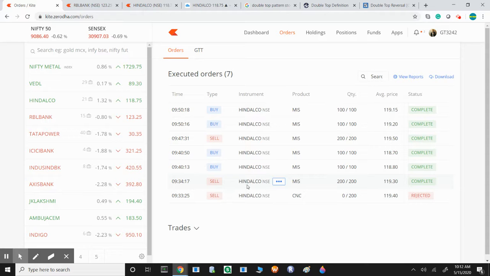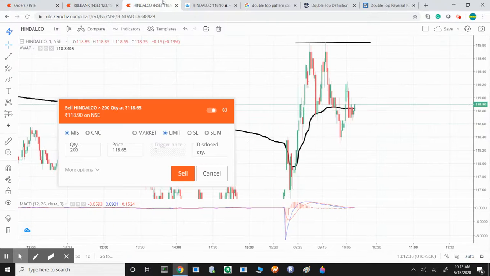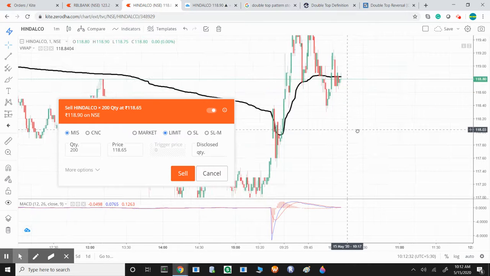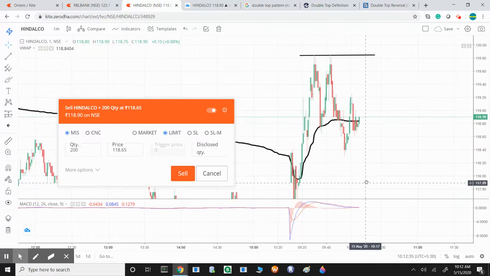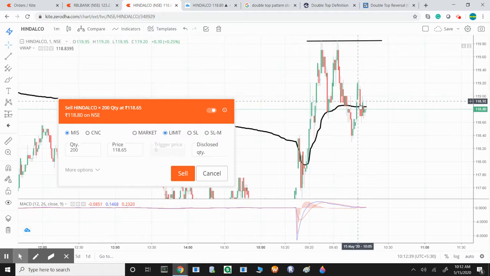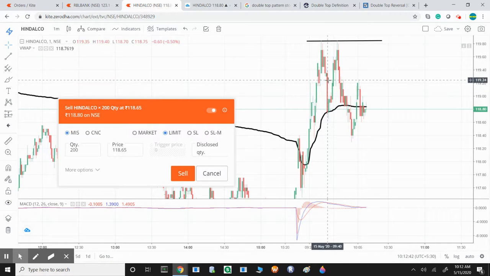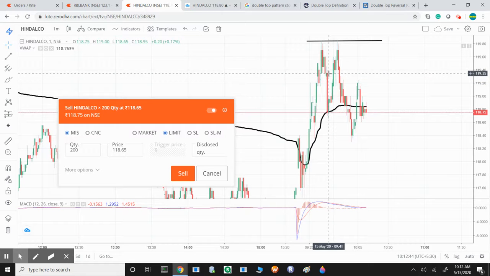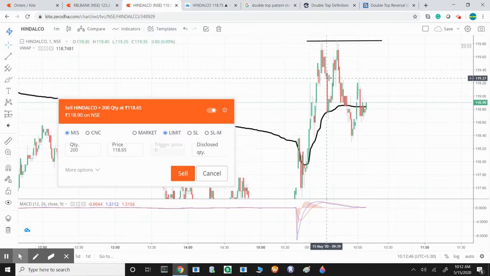a sell option for Hindalco at 200 quantity at 19930, and I just booked after 11880. I will show you how I have done that. What made me do that? This was the reason why I thought, actually, I should sell at this point of time. Here I have short sold at 9:30, and then I gained here.